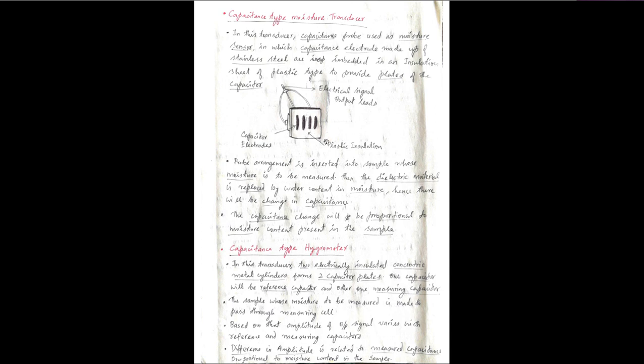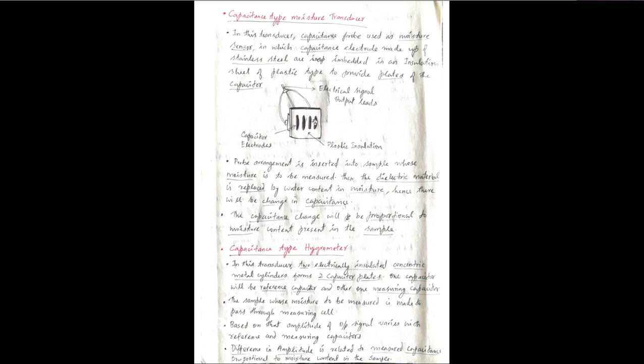This is the capacitor electrode, and the insulation will be plastic. So a sample for which we have to find out how much moisture content is there will be passed through this circuit. When a moisture sample is passed through this circuit, what will be happening here? The plastic insulation is there, so the moisture content will be changing the dielectric constant of this transducer. Okay, so once the moisture content is passed through, its dielectric constant will change.